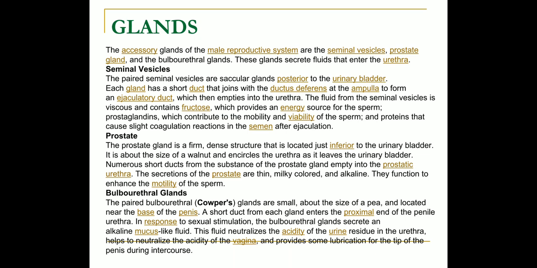Bulbourethral glands, or Cowper's glands, are small, around the size of a pea, and located near the base of the penis. A short duct from each gland enters the proximal end of the penile urethra. In response to sexual stimulation, these glands secrete an alkaline mucus-like fluid. They neutralize the acidity of the urine residue in the urethra, help to neutralize the acidity of the vagina, and provide some lubrication for the penis during intercourse.